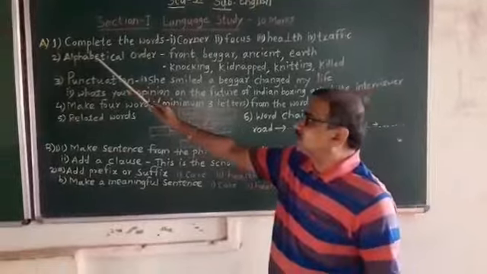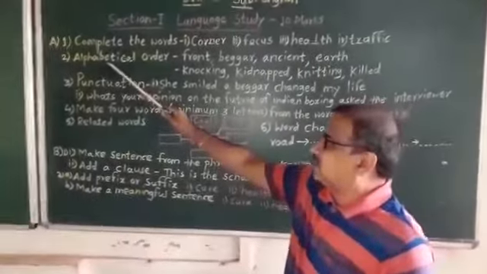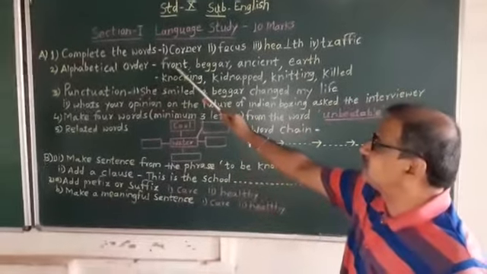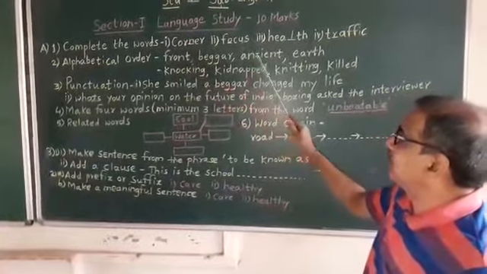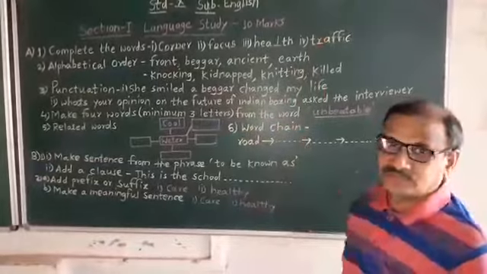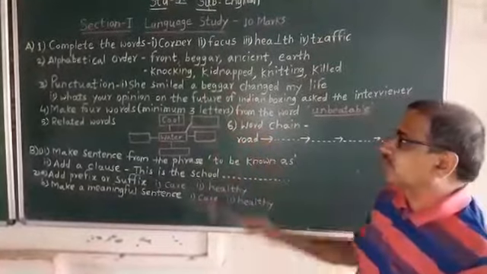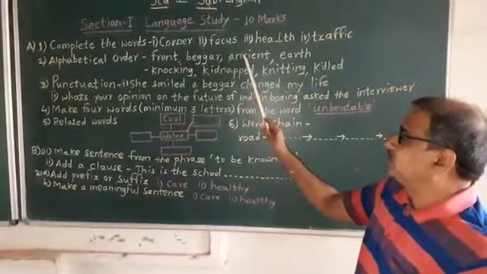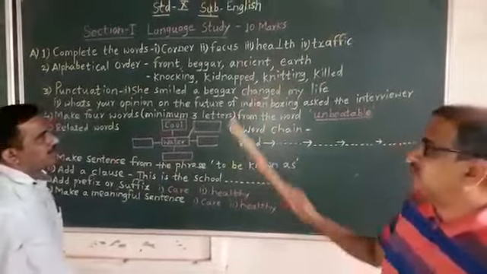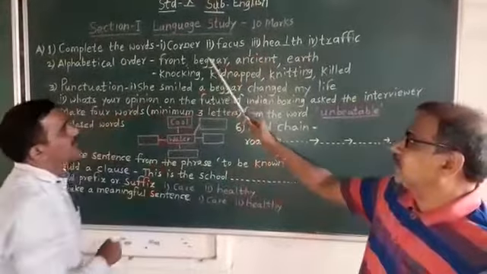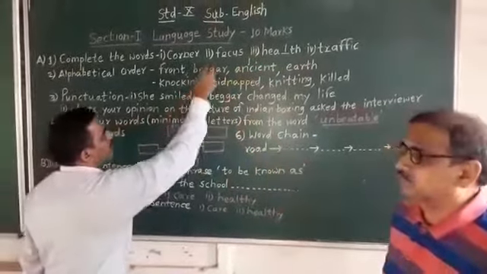Then turn to the second question, alphabetical order. See, the 4 words are given here: front, beggar, ancient and earth. So start with ABCD. A, the word is here. Ancient is the first word. Then B, beggar.